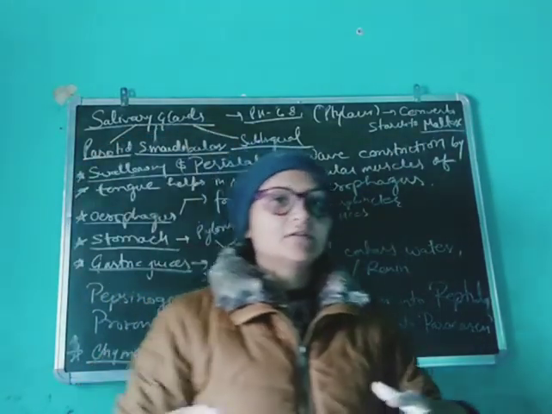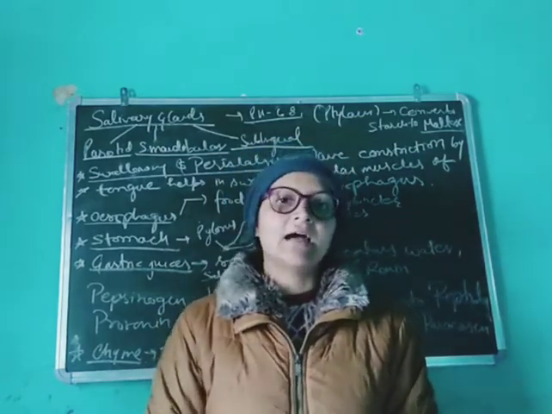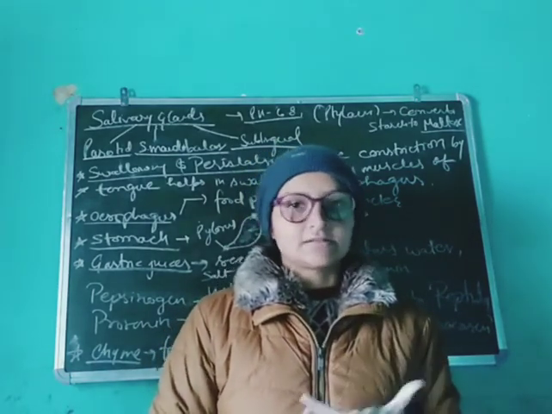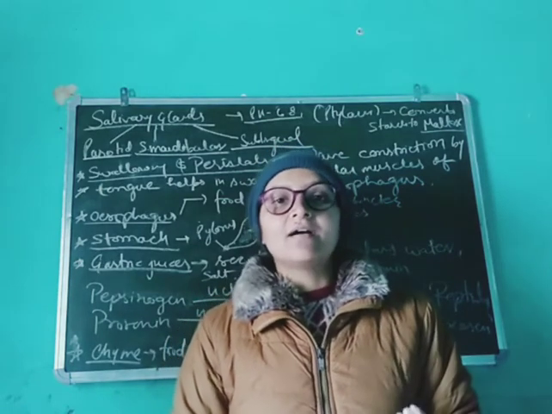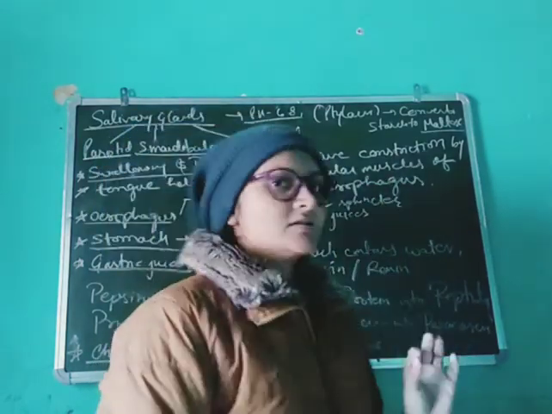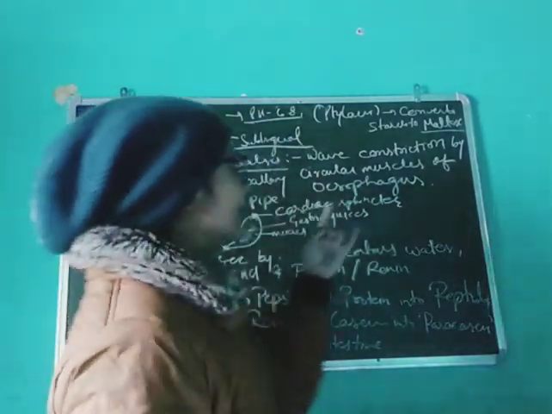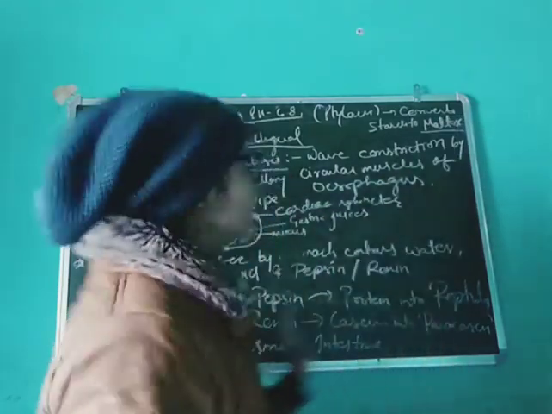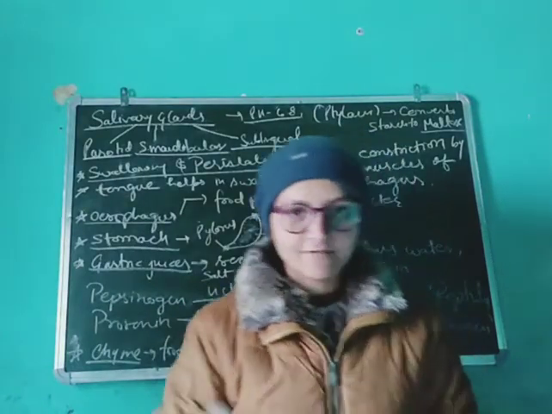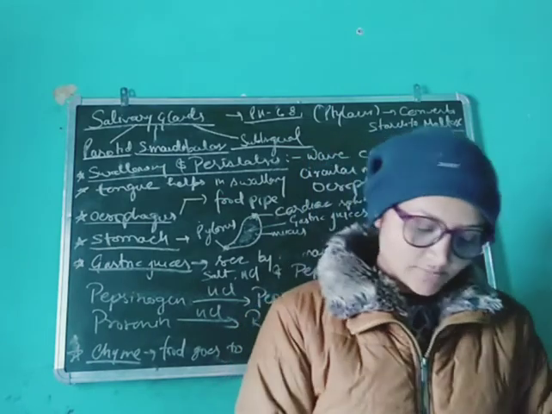You have observed that whenever you eat any starch, like rice or chapatis, after chewing we feel a sweet taste. That is because it is converted into maltose, and maltose is a sweet sugar. That's why we feel the sweet taste of rice, for example. So salivary amylase helps to convert starch into maltose. Next, the functions of saliva. I have already told you the functions. It helps in cleaning the mouth also, and it kills the germs present in the mouth.